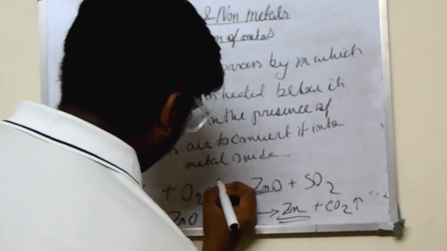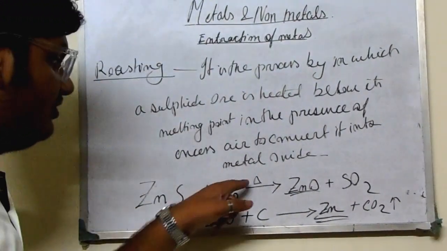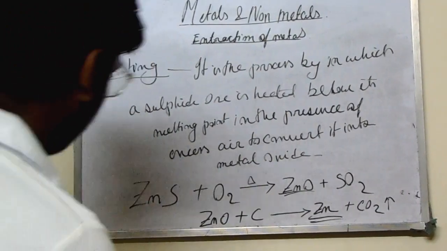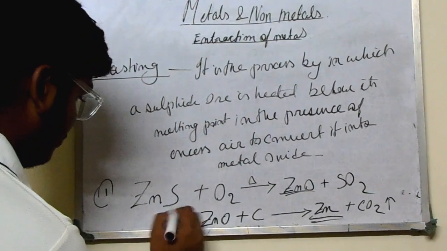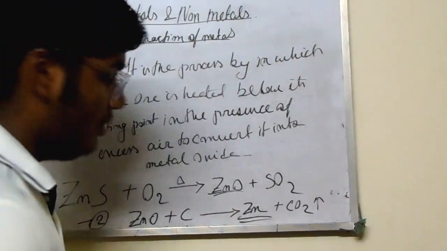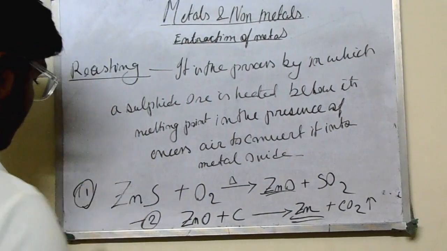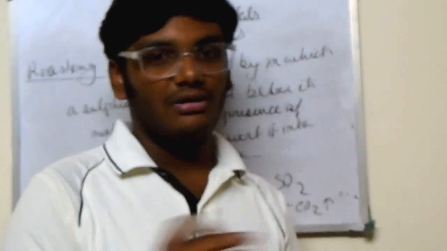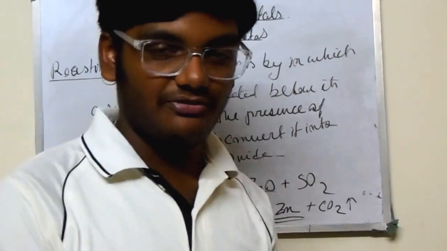Okay, as we are heating this, and this is a symbol of heating, so please give this above the arrow. This is step 1, this is step 2, and in this video I have shown this step 2 before step 1, because I wanted to show the easier portion first in this chapter.